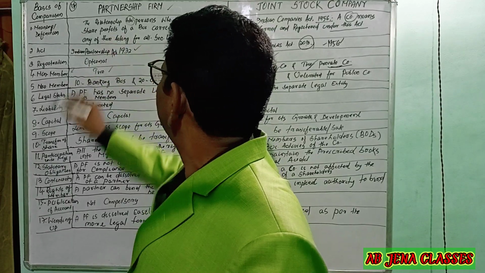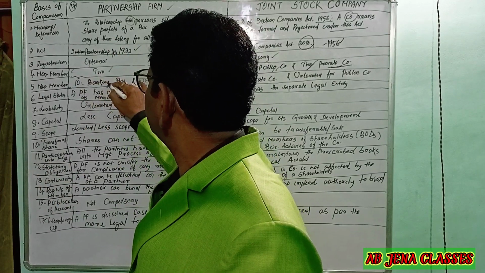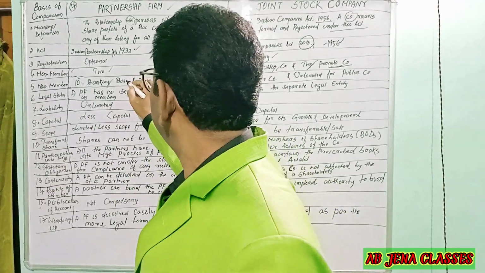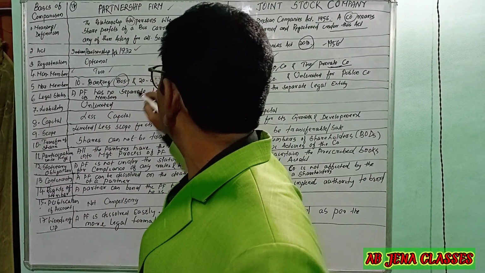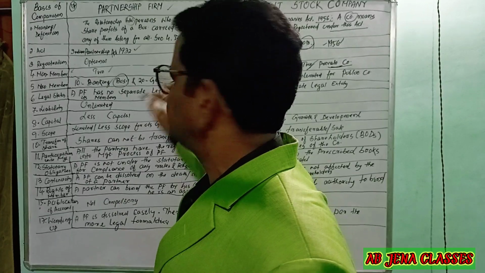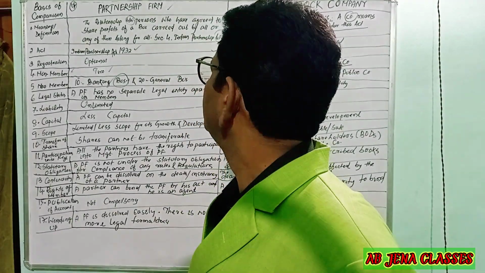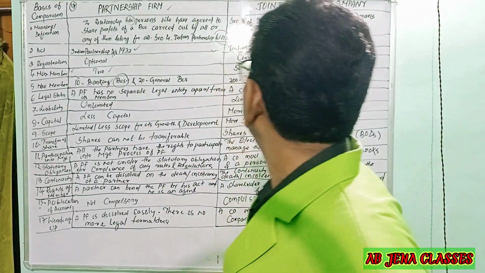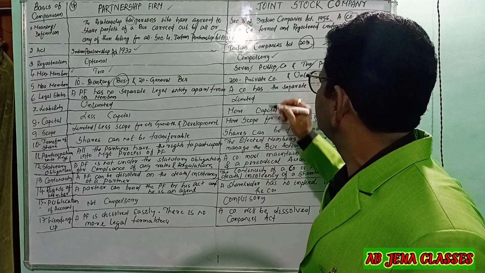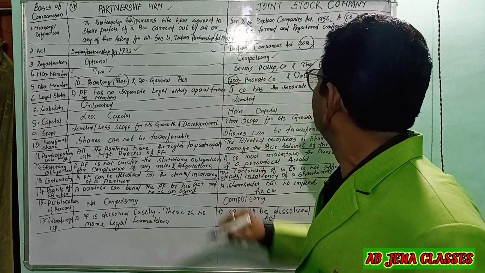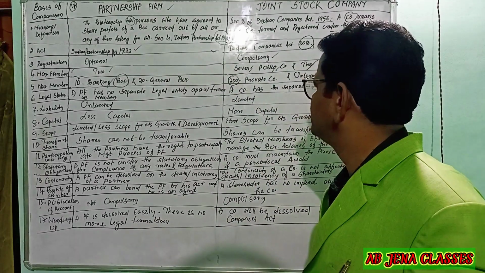So the maximum number of members for a partnership firm is 10 in the case of a banking business. In the case of a general business, the maximum is 20 members in a partnership firm. Whereas in a joint stock company, now in the new Companies Act 2013, the maximum number of members